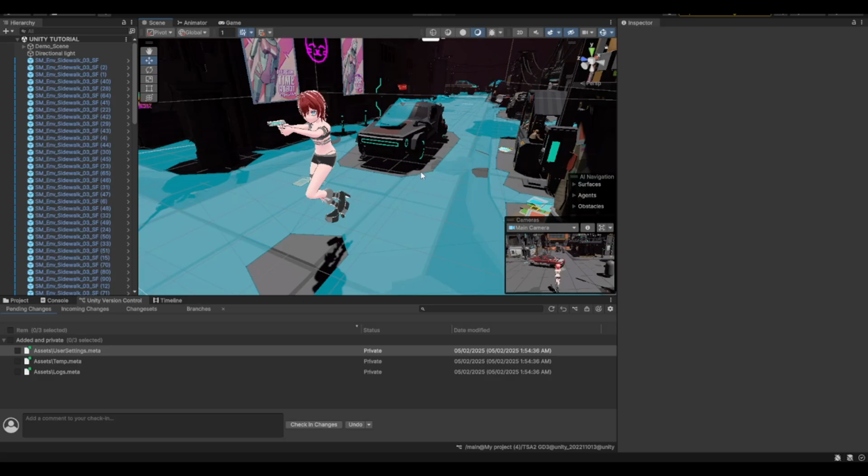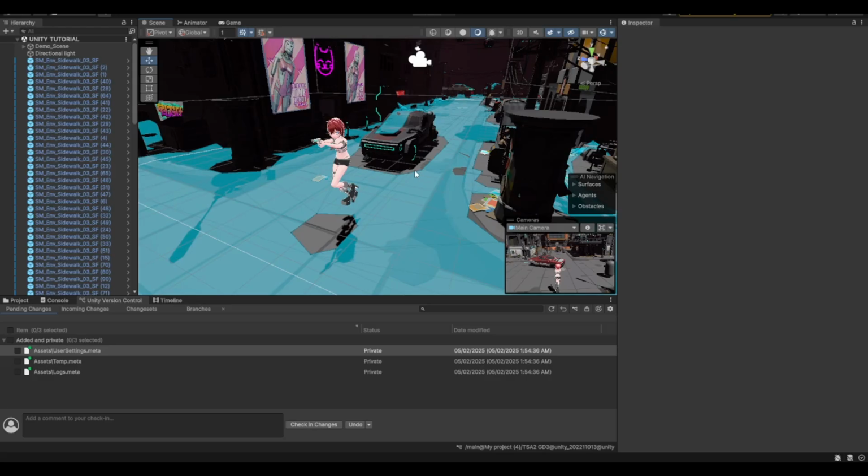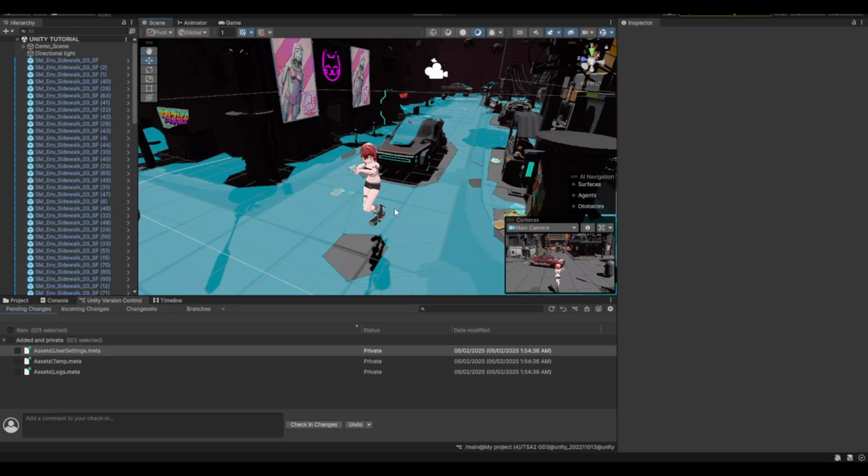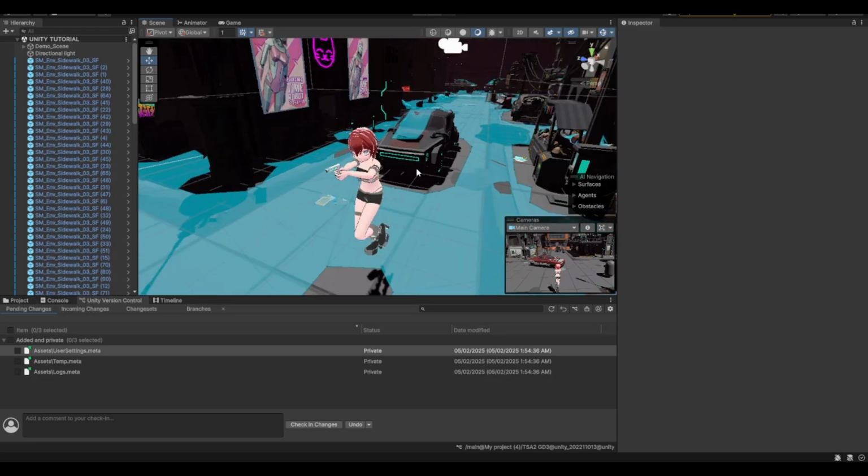Next, we put a camera, a third-person camera, for the player. Next, we implemented animations for the player. We implemented walk, run, jump, and idle.